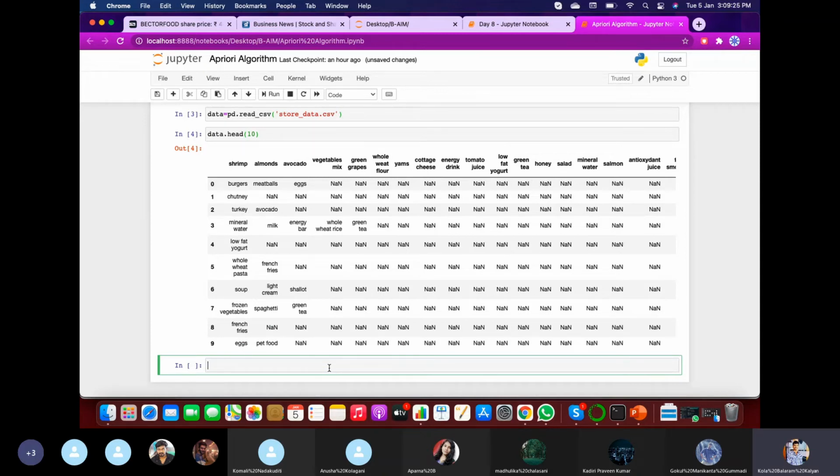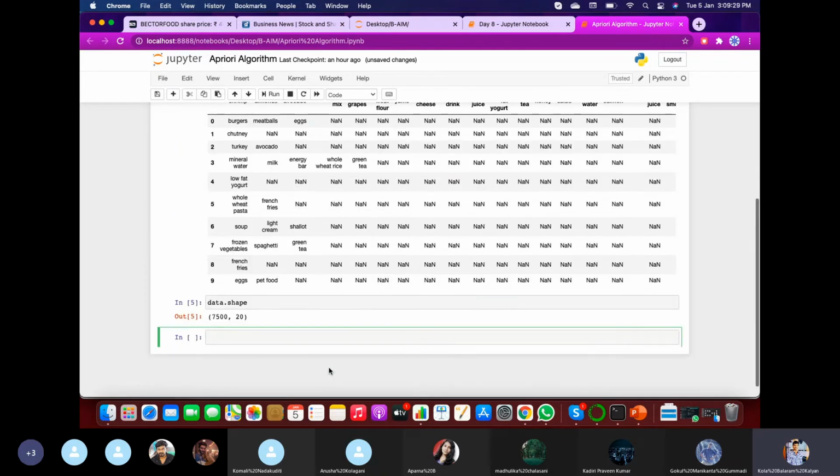Let us visualize the shape. The shape is 7,500 rows, that is 7,500 recorded transactions, and 20 columns, which represent up to 20 quantities, what varieties they purchase. So this is the data which is available to us.